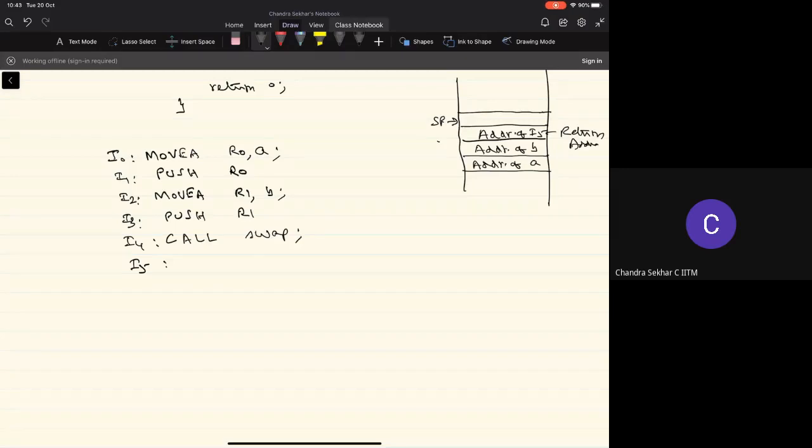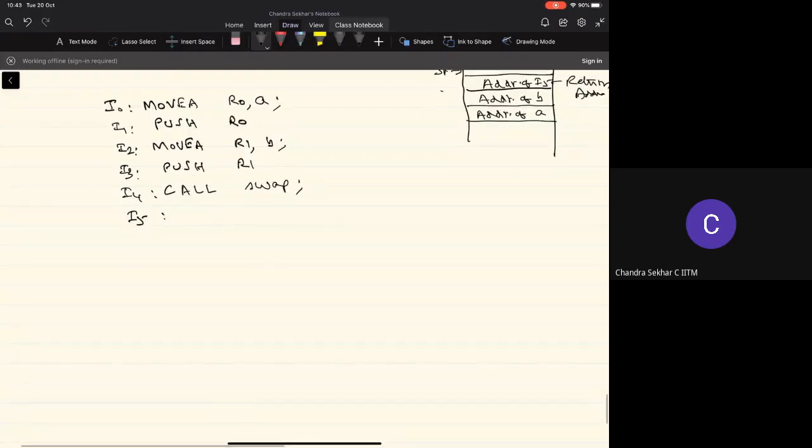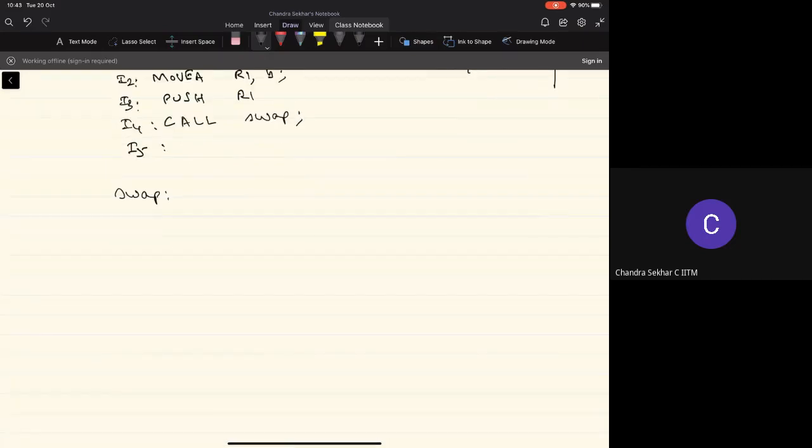Now let's define the function. So the function is named swap. So there will be an instruction that will be labeled with the word swap. I'm just leaving some gap here. We'll come back to it later.